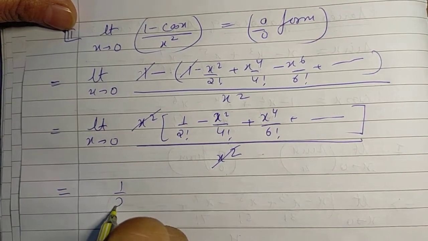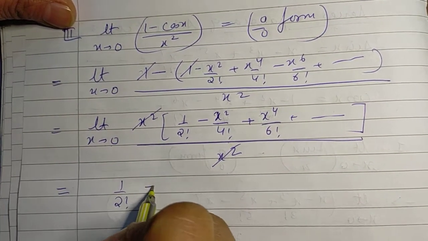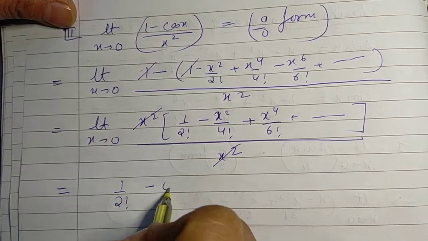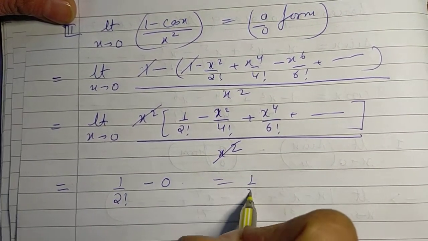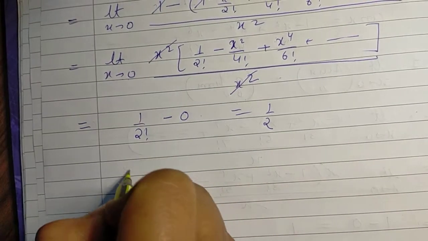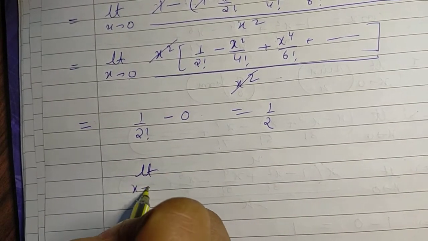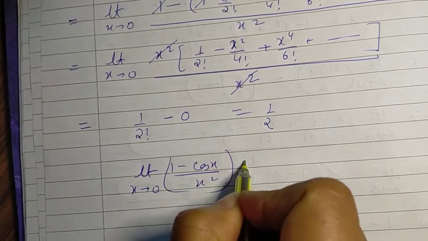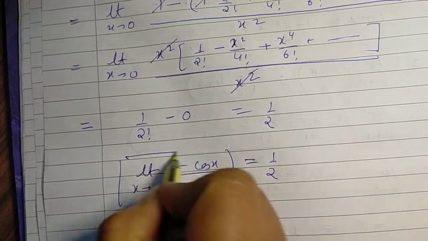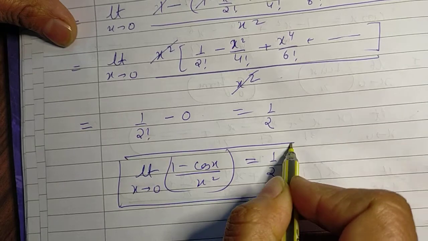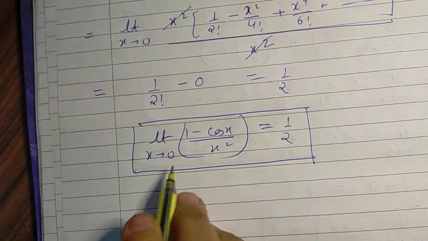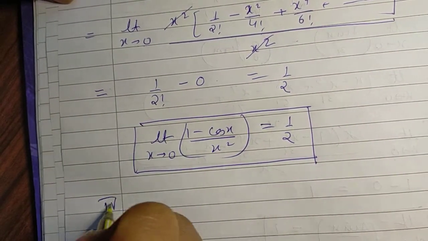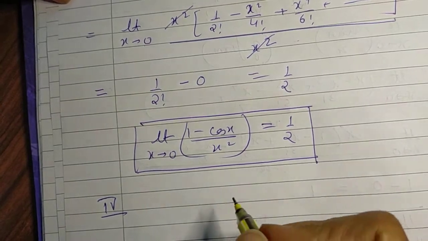Substituting the value, we get 1 over 2 factorial minus 0, which comes out to be half. And with this, we get the result, limit x tending to 0, 1 minus cos x over x squared is equal to half. This is also a very important and standard result. You can directly substitute this result to solve any question.